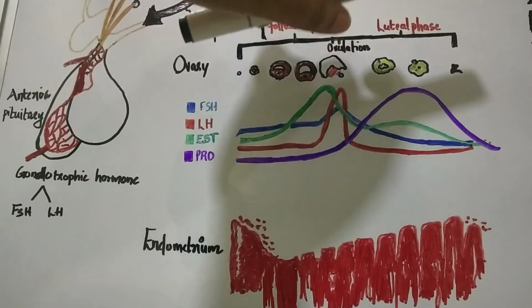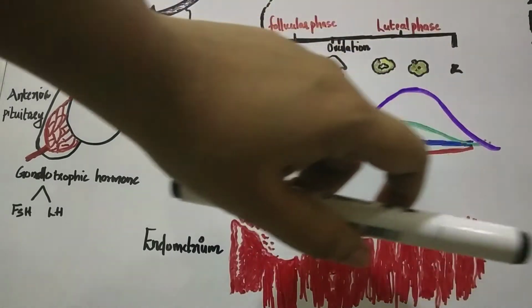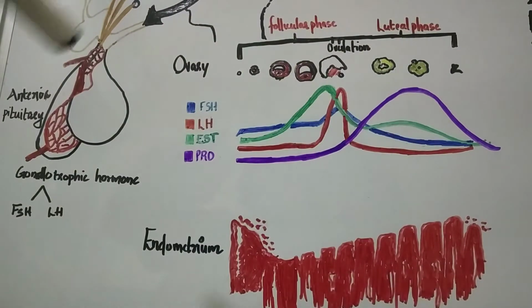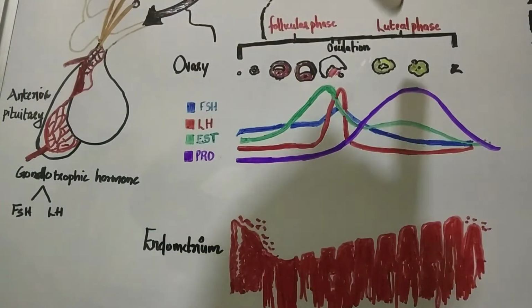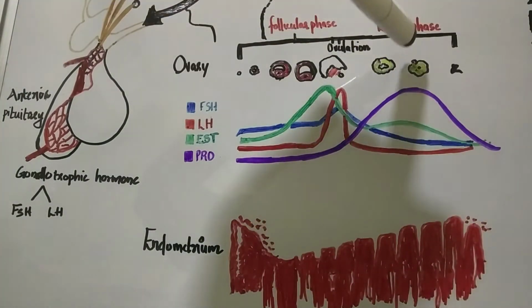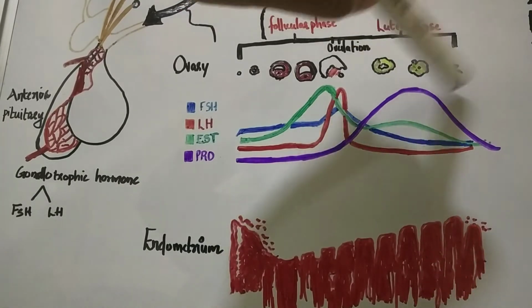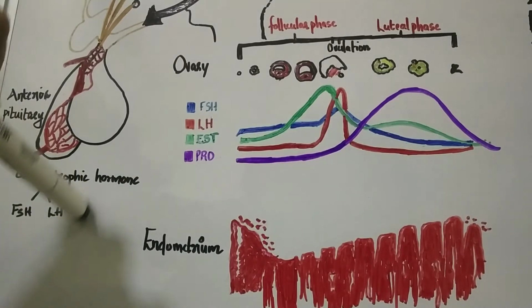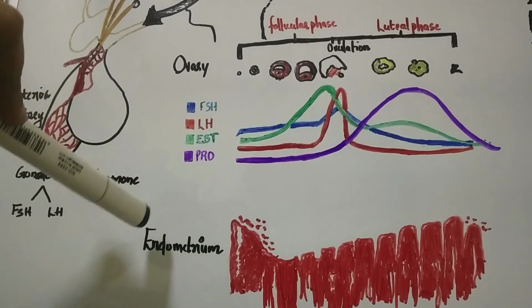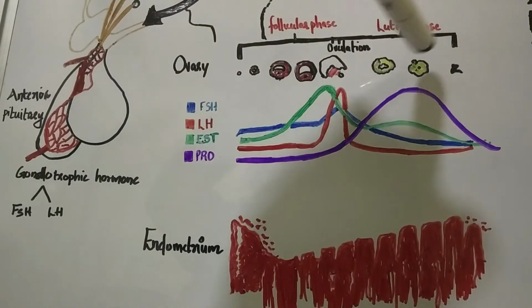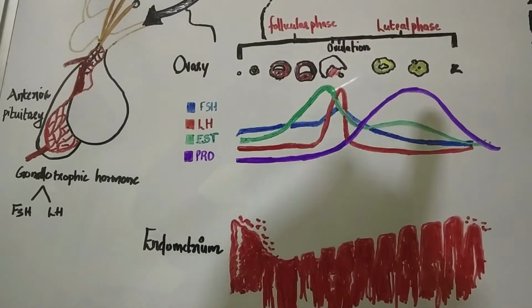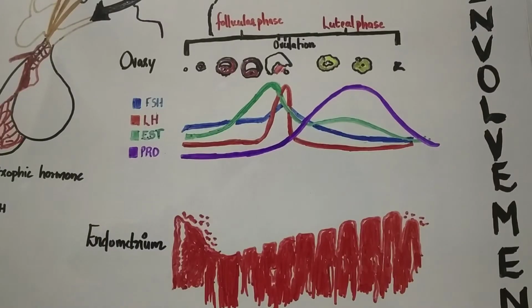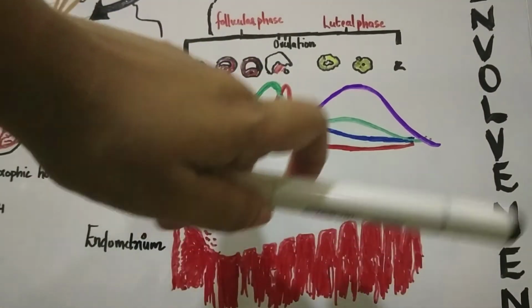As a result, there is sudden withdrawal of progesterone, and this results in the shedding of the endometrium.